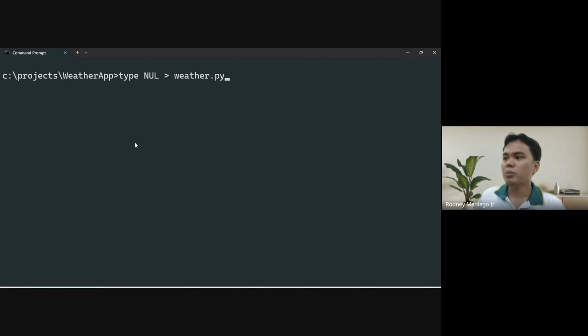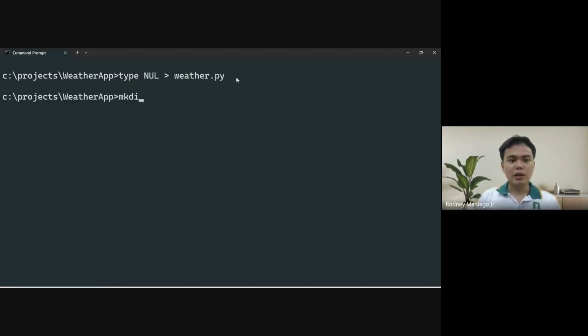weather.py. So basically this command, if you're going to use Python, type space NUL or null, then a greater than symbol. So again, when you see a greater than symbol, it's like passing data. So when you say type null, you're passing an empty value into this new file called weather.py. So it will create an empty file. So later on, let's check what the content is, but let us first complete the whole repository.